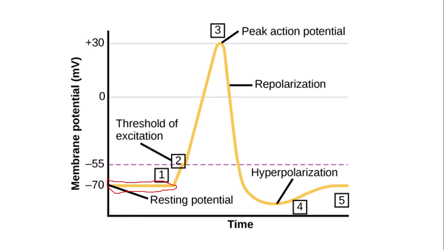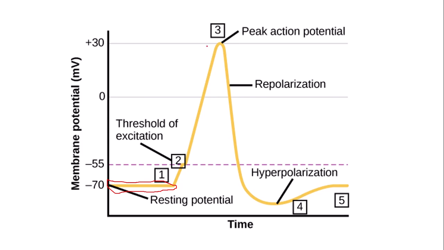And this causes voltage-gated sodium ion channels to be activated, leading to an even higher influx of sodium ions into the neuron. So here we have a massive and rapid increase in membrane potential, up to around plus 40 or plus 30 millivolts, which will be the peak action potential, as this is the peak of the graph. After that, the sodium ion channels close and the potassium ion channels open.